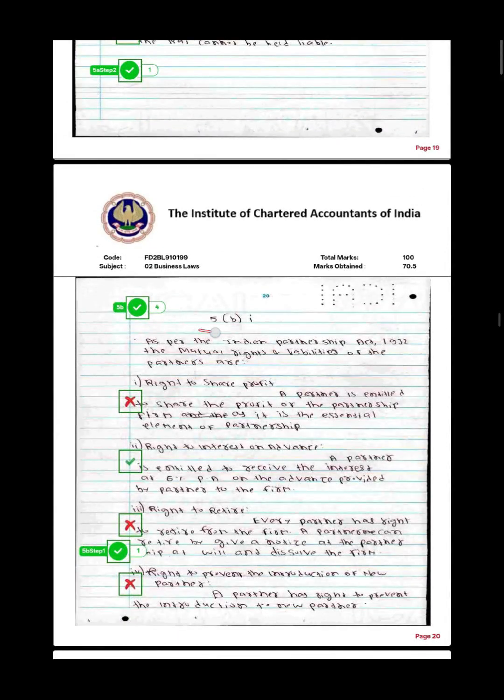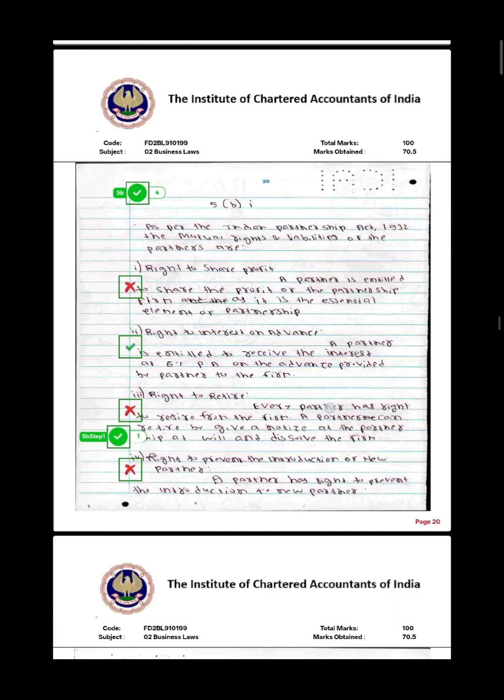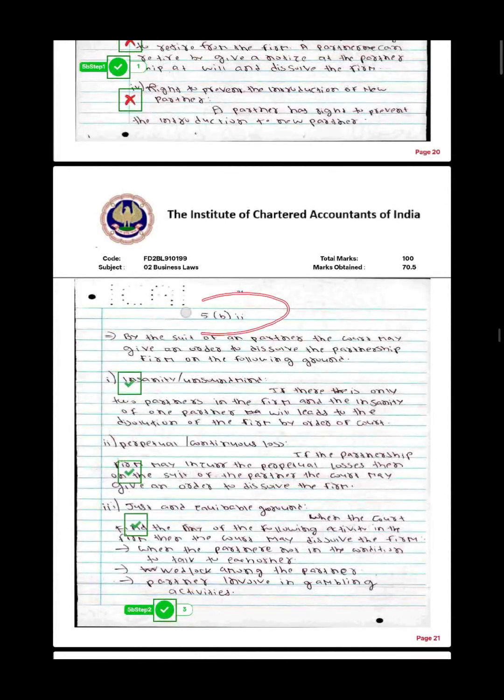And then I went to question number 5B, and it was about partnership. It was asking about the mutual rights and liabilities of the partners. So here you can see I have made some mistake, so the checker hasn't allotted any marks, but here the checker did. And after that I went to question number 5B.